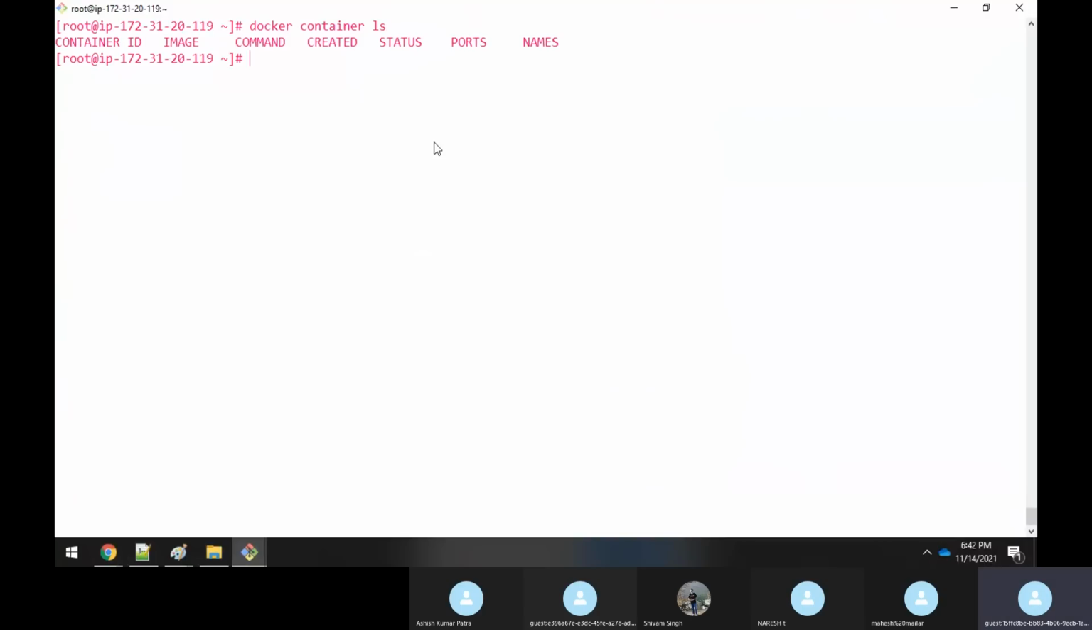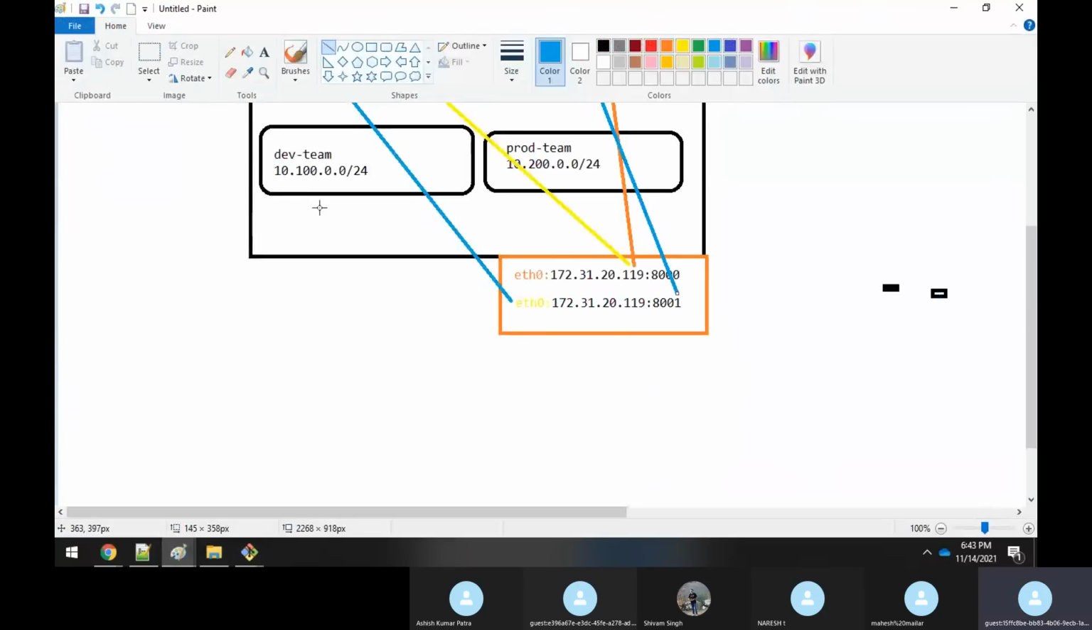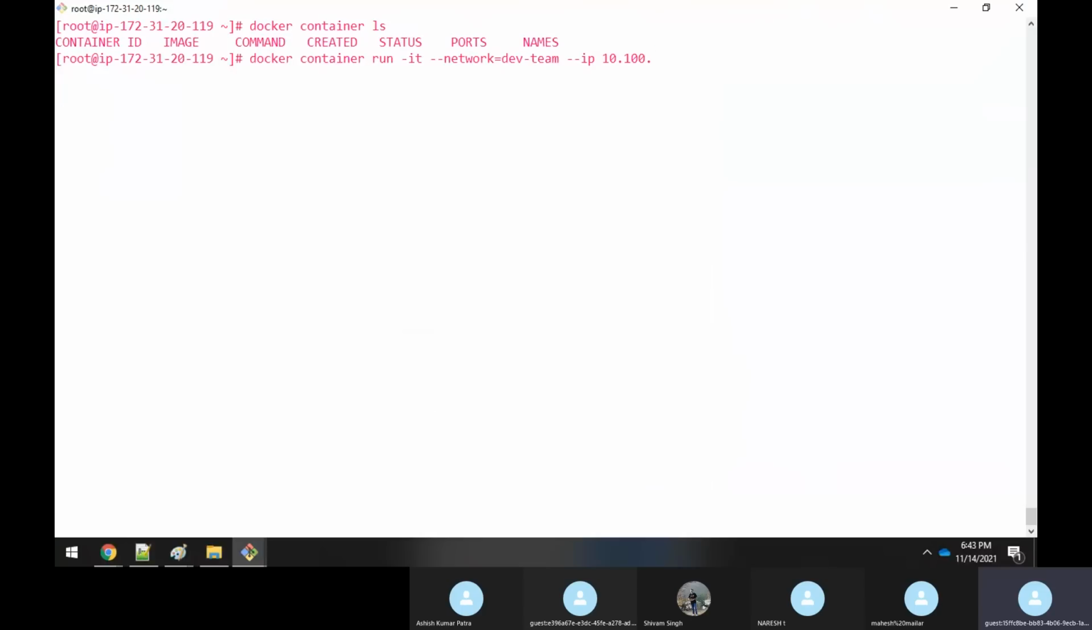Now let me create a docker container: docker run -it --network=dev-team. Then you have to give an IP address from the range. I will say --ip 10.100.0.100, because we'll follow this diagram. So 10.100.0.100, that's the IP address I need.